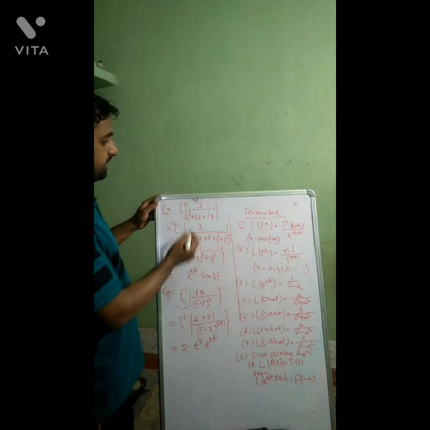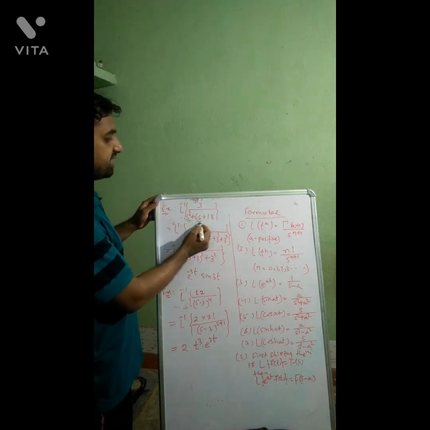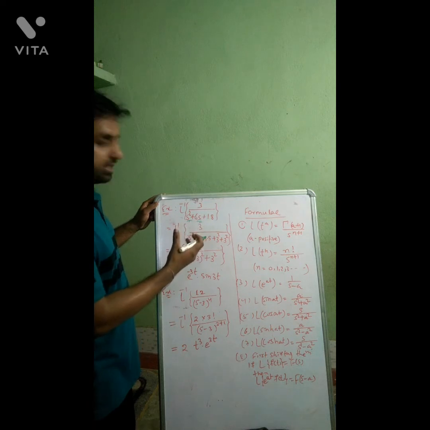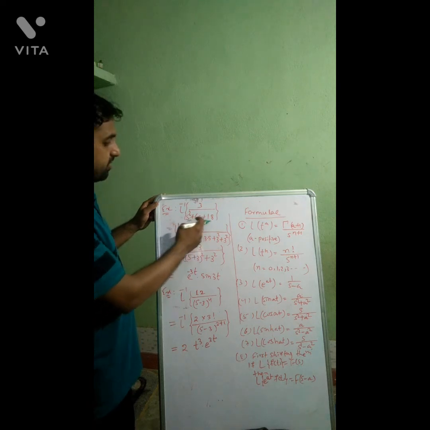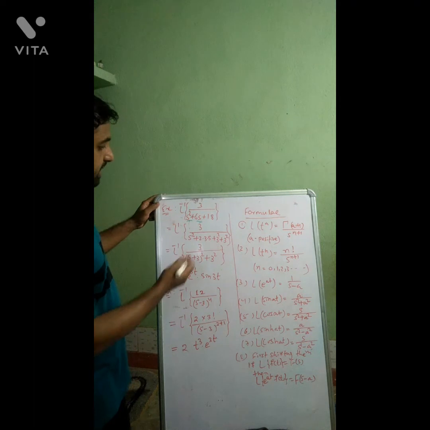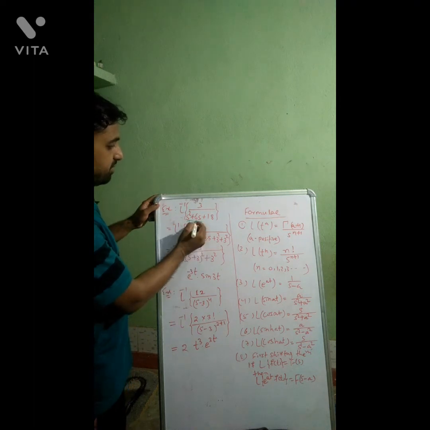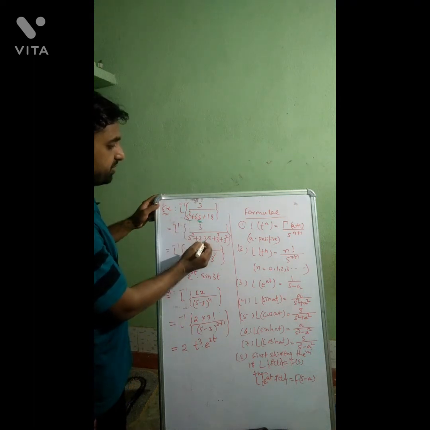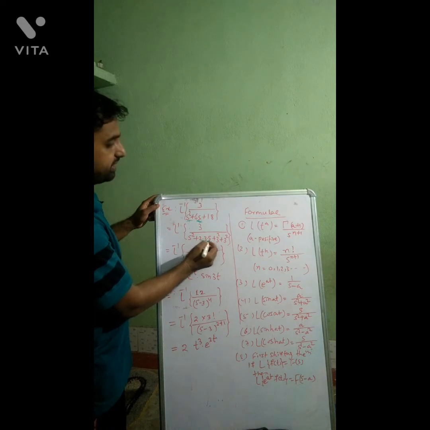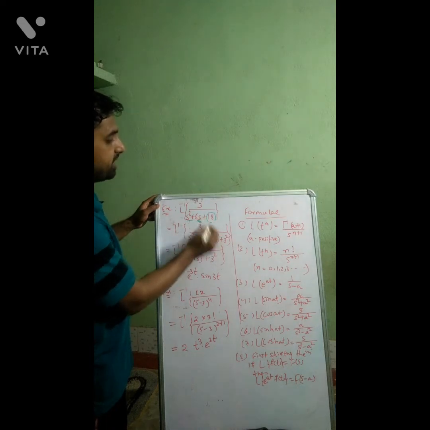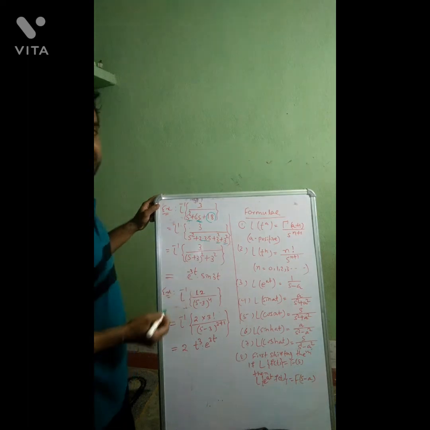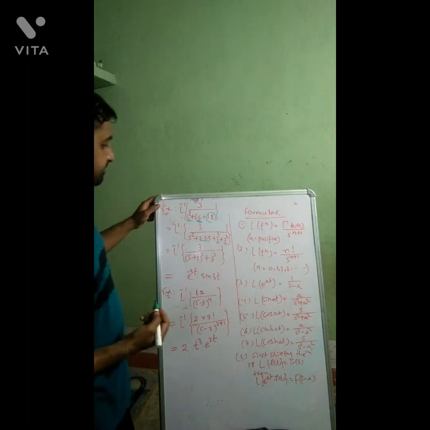Since here it is s square plus 6s, we can write this term as s square plus 2 into 3 into s, and then for 18 we can write 3 square plus 3 square, 9 plus 9 is equal to 18.